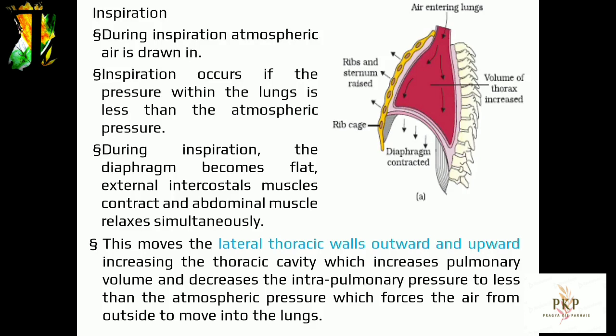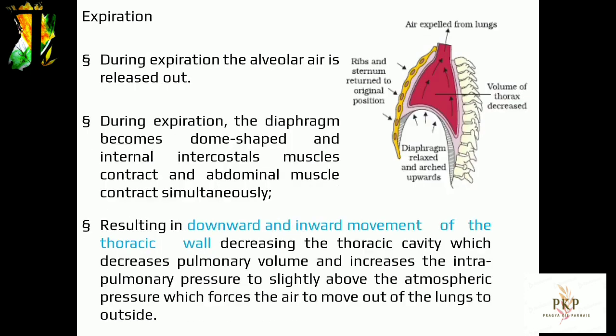3. Functional residual capacity, FRC: volume of air that will remain in the lungs after a normal expiration. RV plus ERV equals FRC. 1200 plus 1200 milliliters equals 2400 milliliters. 4. Vital capacity, VC: the maximum volume of air a person can breathe in after a forced expiration.